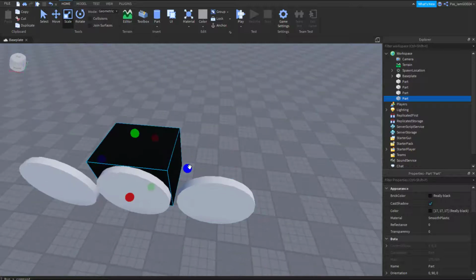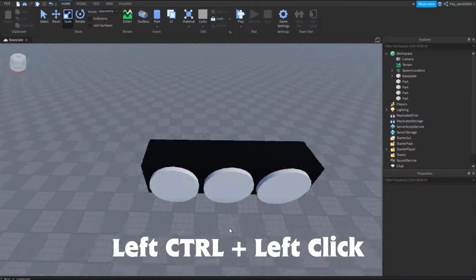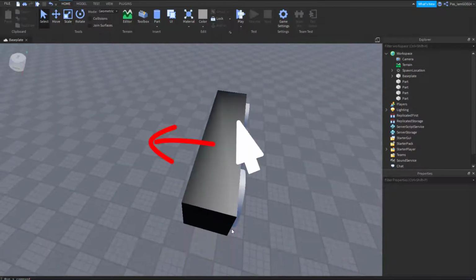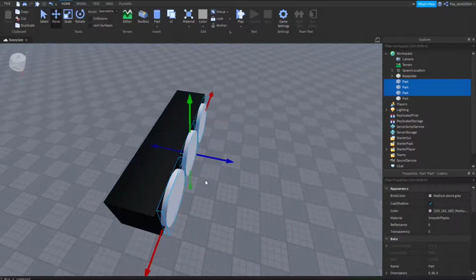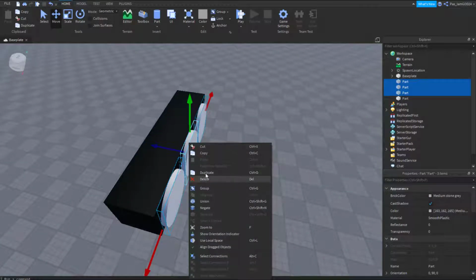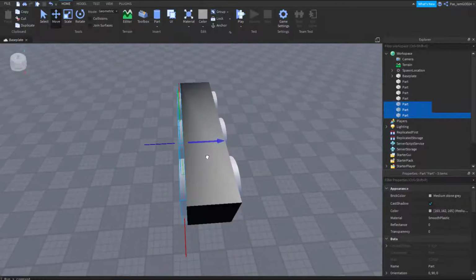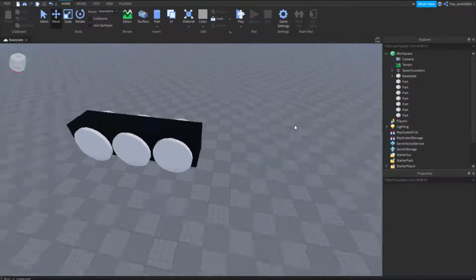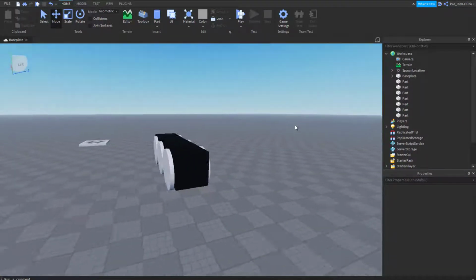And then scale it by holding the left Control button on your keyboard and left clicking, and drag all the way to the right. And in the end, your model should look like this.